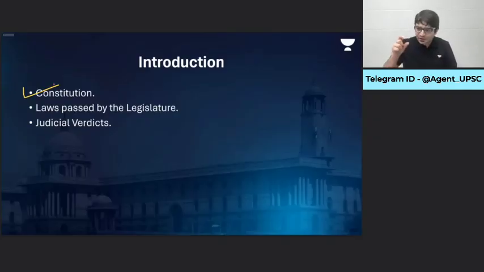So first, we will have to focus on the Constitution of India, then the various laws which are passed by the Parliament. For example, the Citizenship Amendment Act, the Aadhaar Act, the various bills that have been passed by the Parliament recently, or that may be passed over a period of time by the next Lok Sabha, we will have to focus on that as well.